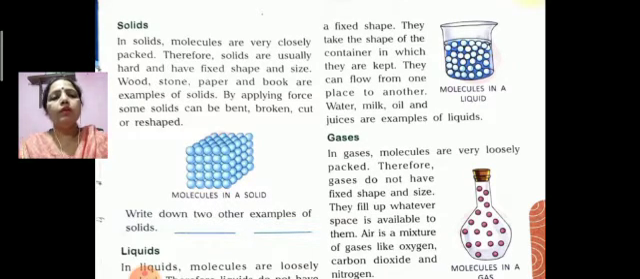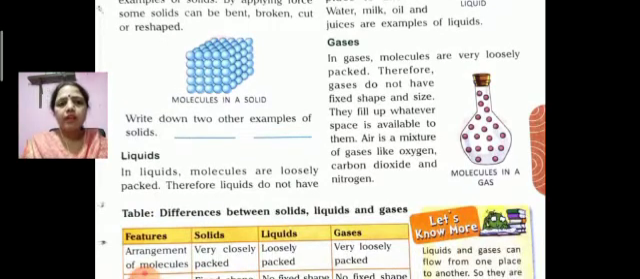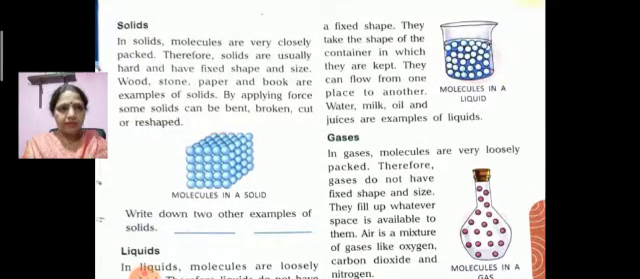Now liquid. What is liquid? In liquids, molecules are loosely packed. Therefore, liquids do not have a fixed shape. They take the shape of the container in which they are kept. They can flow from one place to another. Water, milk, oil and juices are examples of liquids.